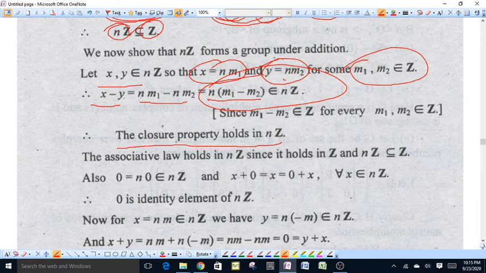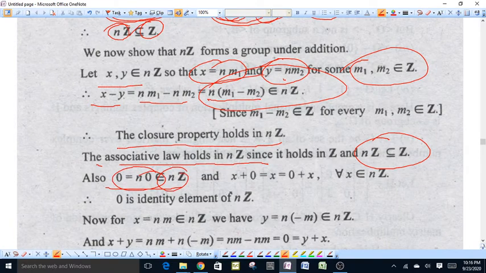Because nZ is a set of integers and binary operation is addition, therefore associative law holds good in nZ and also in Z, because nZ is a subset of Z. 0 acts as an identity element, because 0 is equal to n into 0 for all n, all elements of nZ, that is n0 also belongs to nZ, and x plus 0 is equal to x is equal to 0 plus x. 0 is the identity element of nZ.